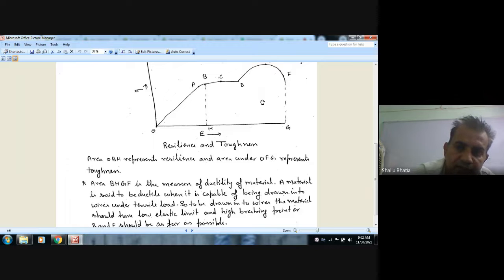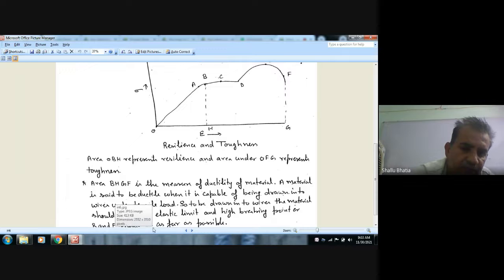So area BHGF is the measure of ductility of material. The material is said to be ductile when it is capable of being drawn into wires under tensile load. So to be drawn into wires, the material should have low elastic limit and high breaking point.